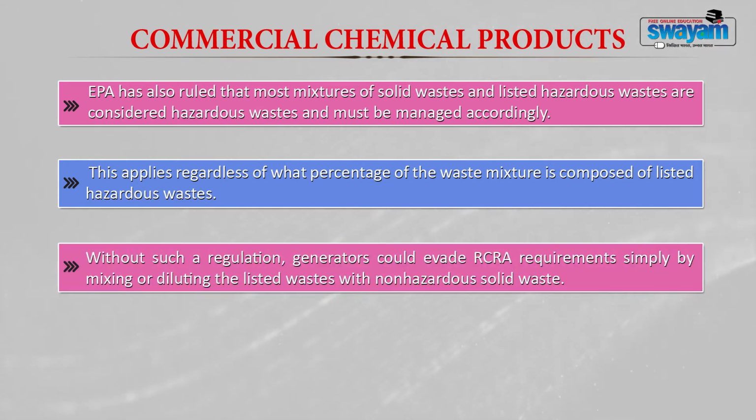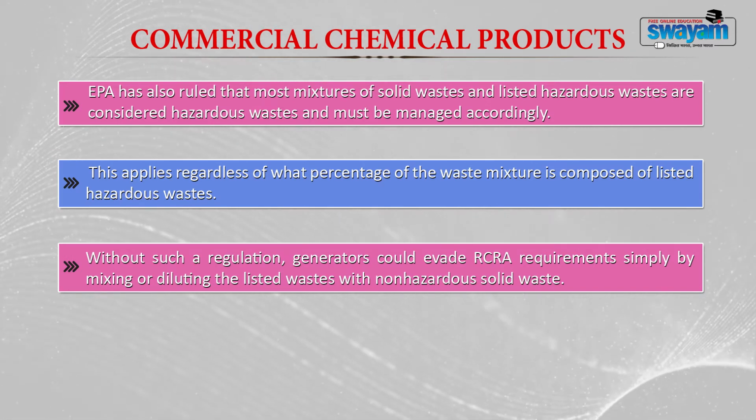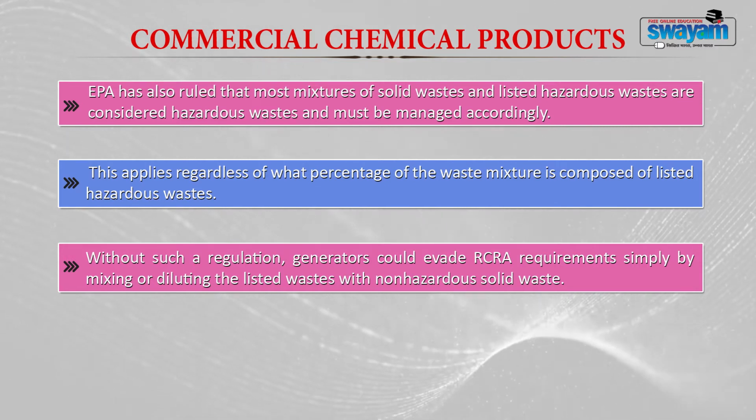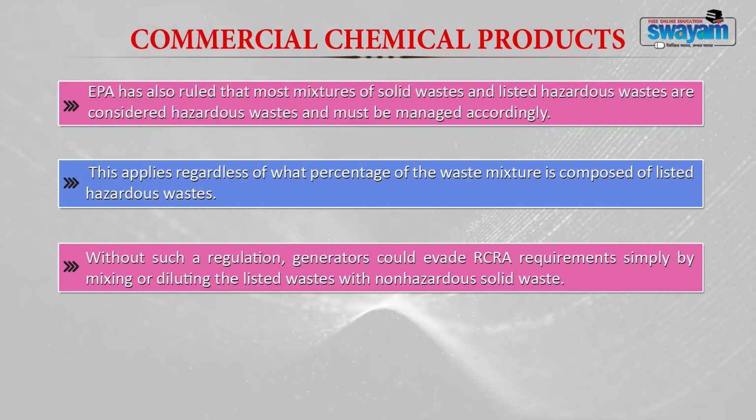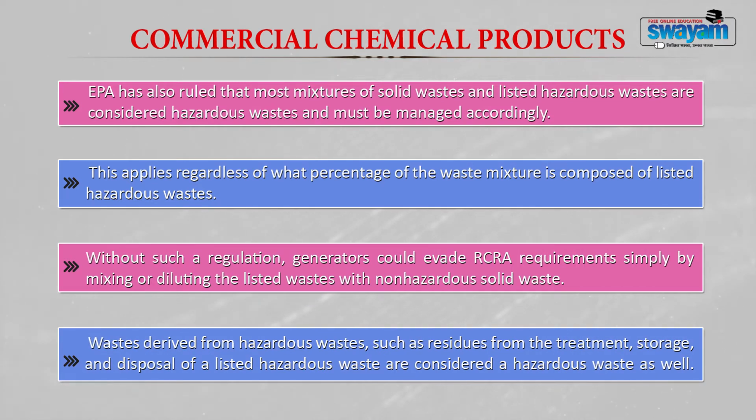Now without such regulation, generators could evade RCRA requirements simply by mixing or diluting the listed waste with non-hazardous solid waste. So for example, if you do not want to go for these hazardous waste management practices, wherever you have this mixed waste, you can just dilute it with the non-hazardous material and then you can skip out these RCRA regulatory measures. Now wastes that are derived from hazardous waste, like your residues from the treatment, storage and disposal of a listed hazardous waste, are generally considered as hazardous as well.